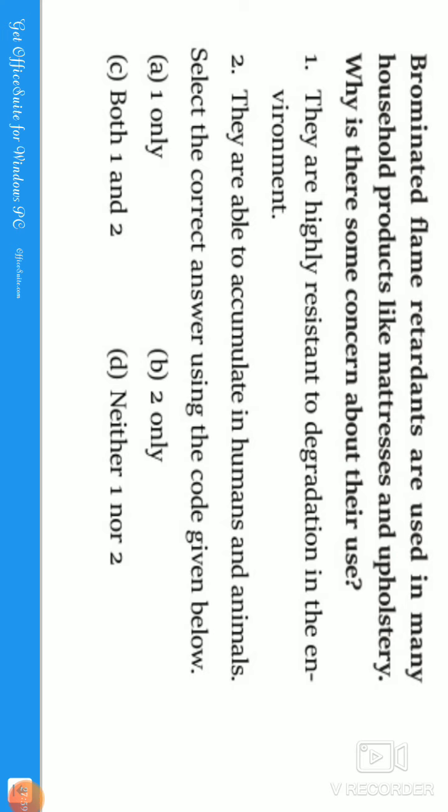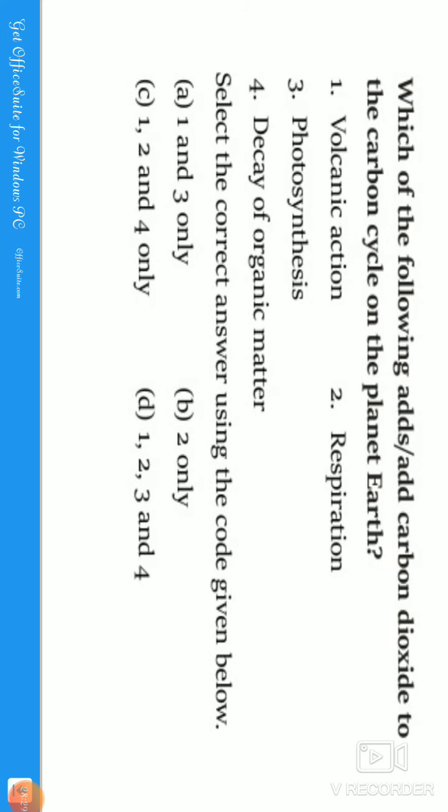If you see the statements, they are highly resistant to degradation in the environment. These are present in the environment for many years, and it will affect the environment. The second statement: they are able to accumulate in humans and animals. Whatever is present in the environment will indirectly affect humans, animals and plants. So the correct answer is both 1 and 2, option C. Let us move to the next question.